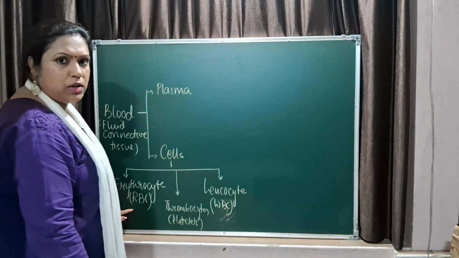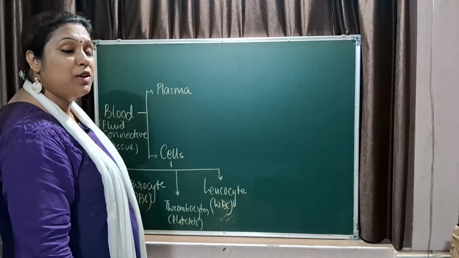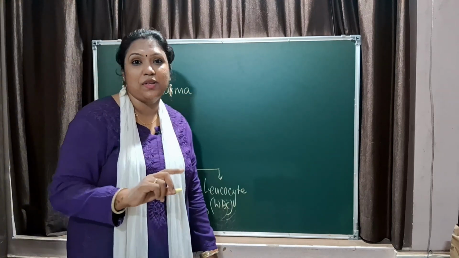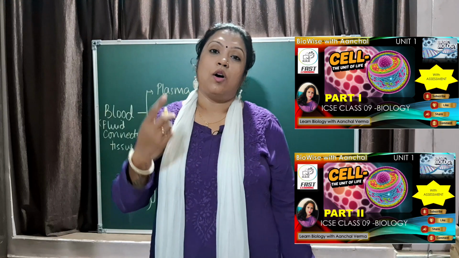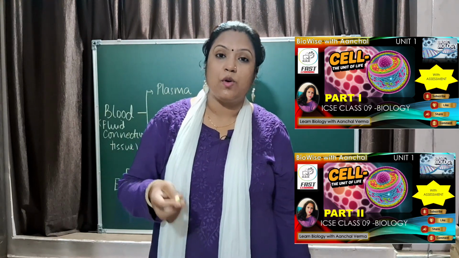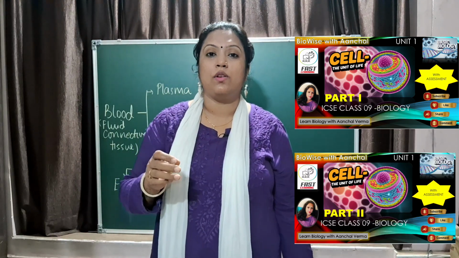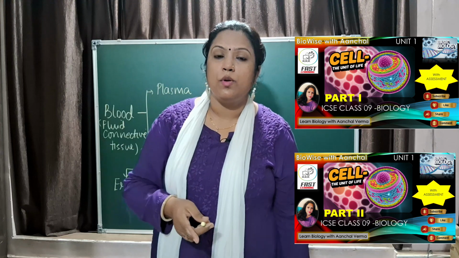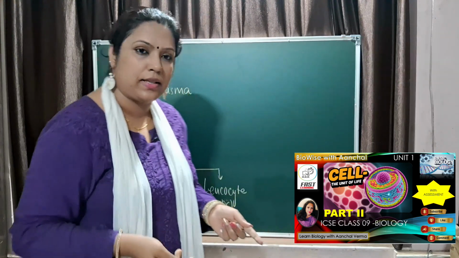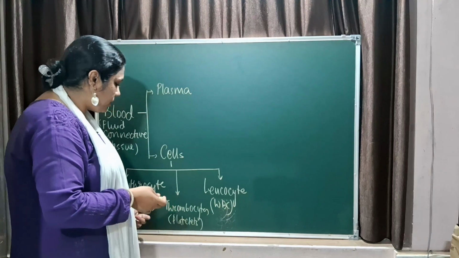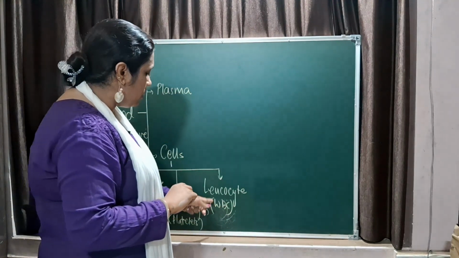RBC does not have a nucleus, does not have mitochondria, does not have endoplasmic reticulum. I hope you remember the first chapter, the cell, when we discussed the composition of the cells. Then what is the important role of the nucleus and mitochondria? The video is already uploaded. You can go through the same and then proceed with the next part. Okay, so I am not going into details of RBC now.